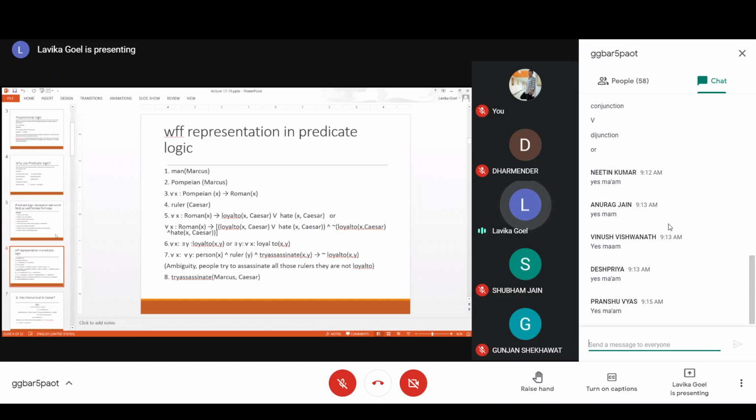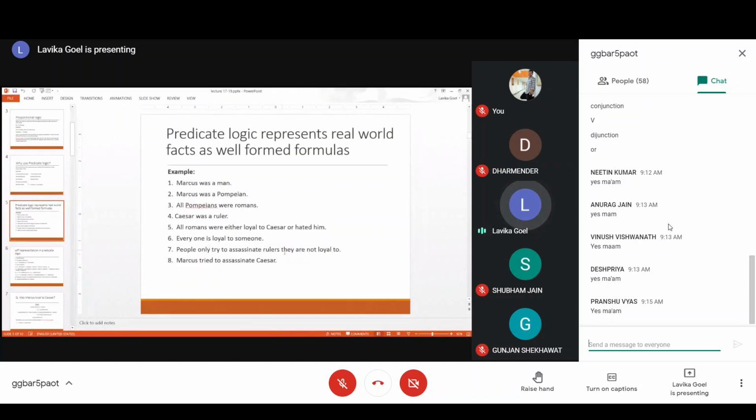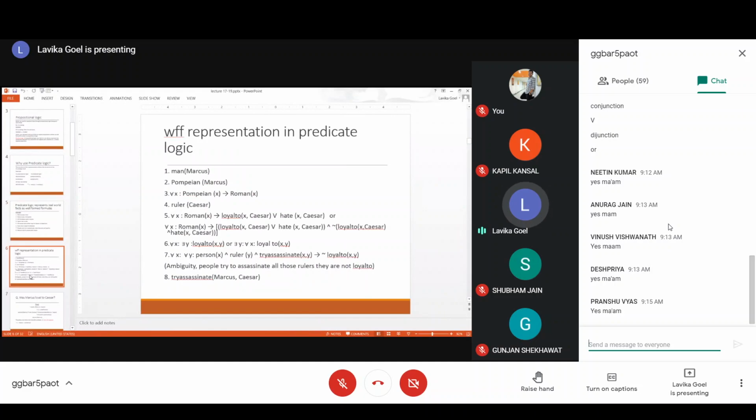So for this sentence, people only try to assassinate rulers they are not loyal to, it can be interpreted like this: the only thing that person will do is try to assassinate him because he is not loyal to him, right? So this could also be another representation. One representation we have taken, which is the natural representation, is that if he has tried to assassinate, then he is not loyal to him, right?